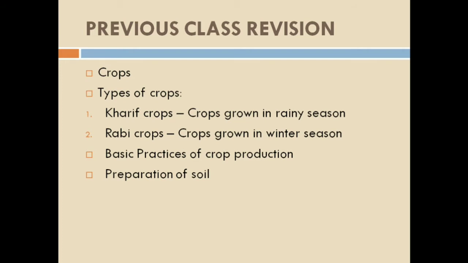In that, what we have seen is what preparation of soil is and how farmers prepare the soil. We have seen that the soil is prepared by turning and loosening of the soil. Why are the turning and loosening of the soil important? We also studied that, right? There are three main importances. First, the turning and loosening of the soil allows the roots to penetrate deep into the soil.